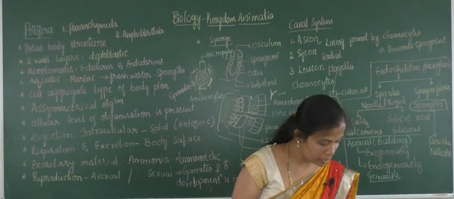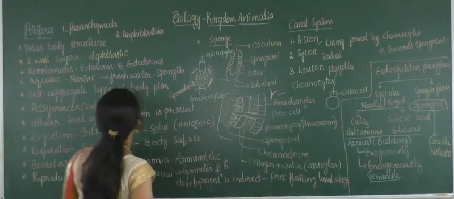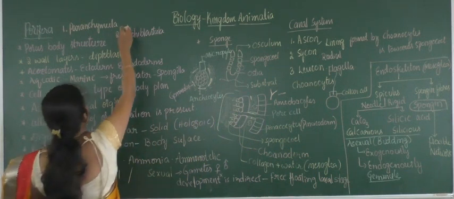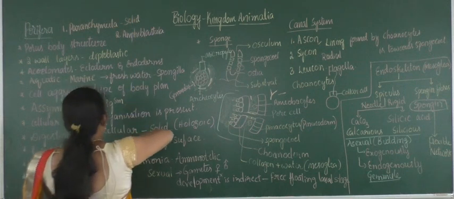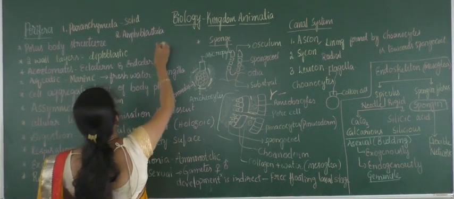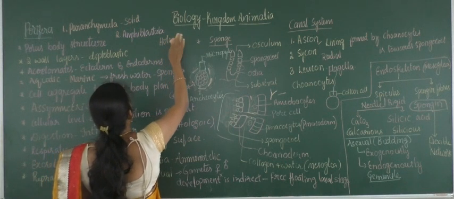Parenchymula and amphiblastula. So this parenchymula will be a solid one and this is a hollow type.